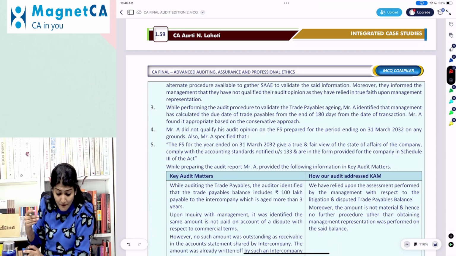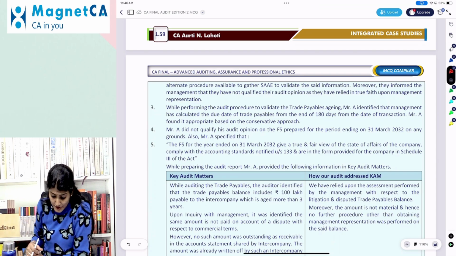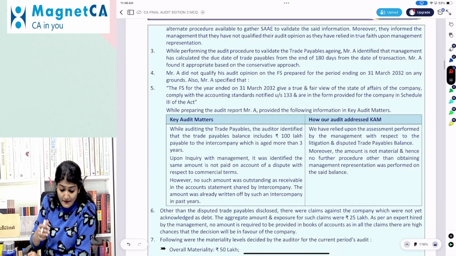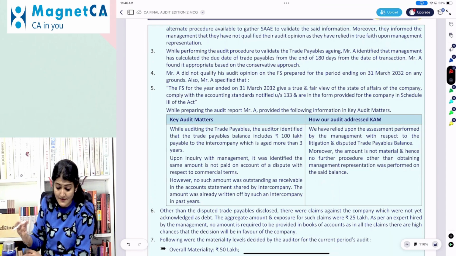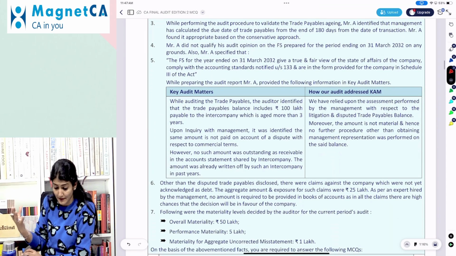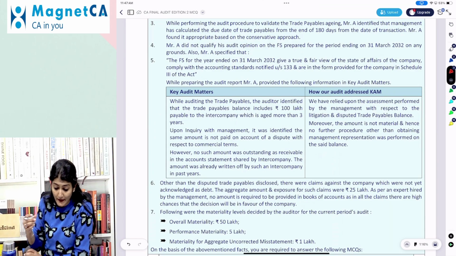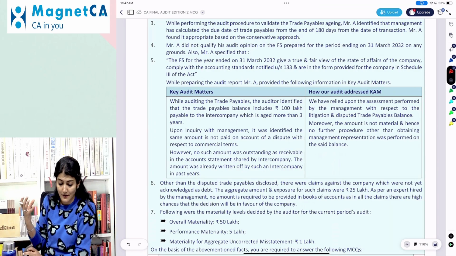A did not qualify his audit opinion on the financial statements for year 32 on any grounds. Also, A specified that the financial statements give a true and fair view in compliance with the accounting standards notified under Section 133 and as per Schedule 3. While preparing the audit report, A provided the following information in the key audit matter.